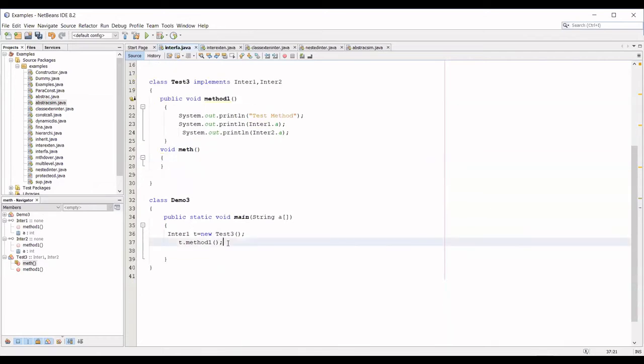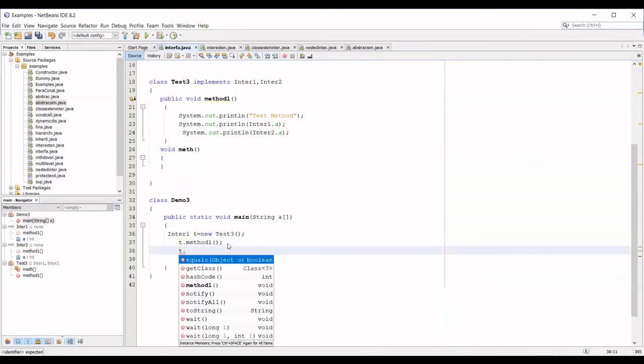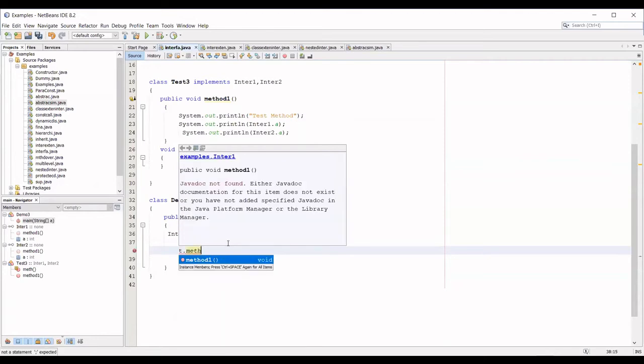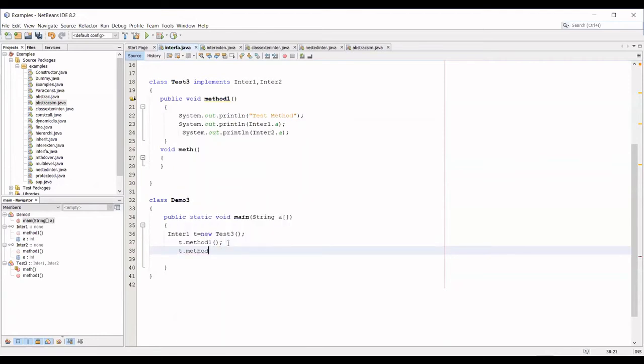Can I call this method using t dot that method? No. You know the reason why: this local method cannot be accessed by the superclass variable, as we discussed with dynamic dispatch and the superclass reference variable. The same concept remains for the interface also. Is it clear?